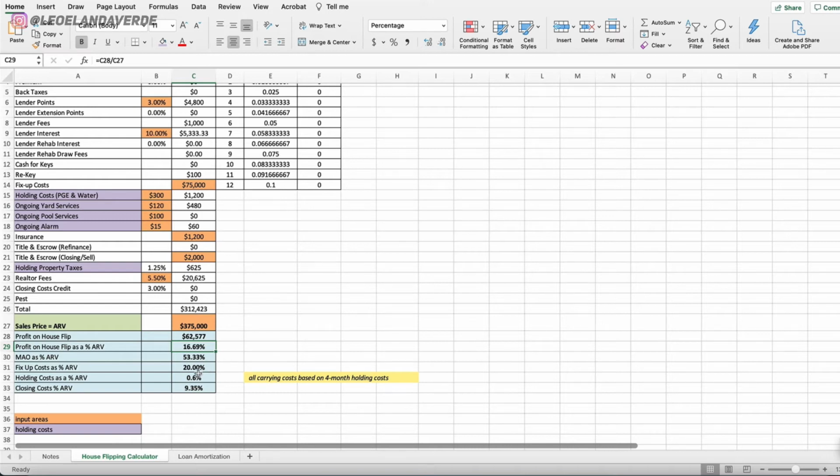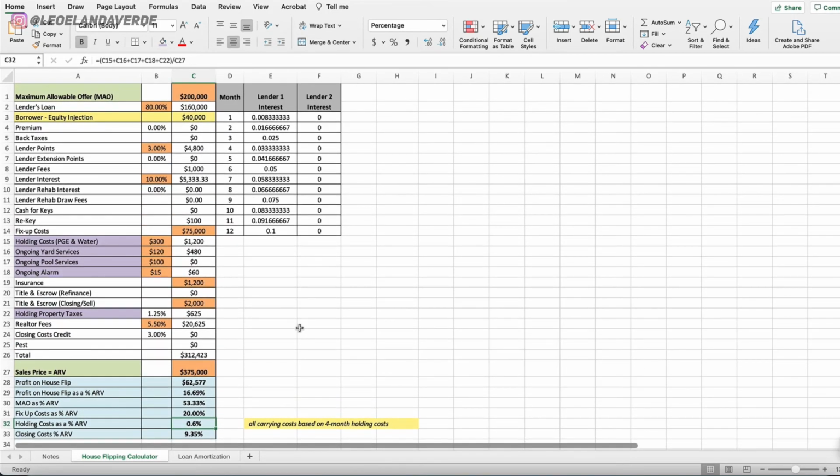Now your fix-up cost as a percentage of ARV, your 75,000 into the ARV, comes out to 20%. And they can vary. This is a variable cost. So if the number was higher, it's going to be a higher percentage, etc. Your holding costs in this deal are 0.6%. They can actually be higher. Again, all of these numbers will change, and I'll show you that. Your closing costs usually range between 9 and 10%. In this case, it's 9.35%. Now let's play around with the variables.